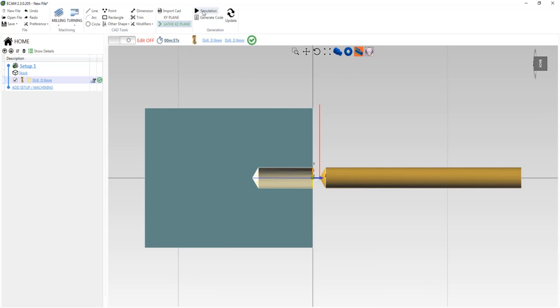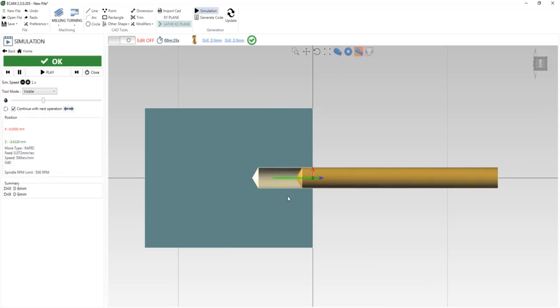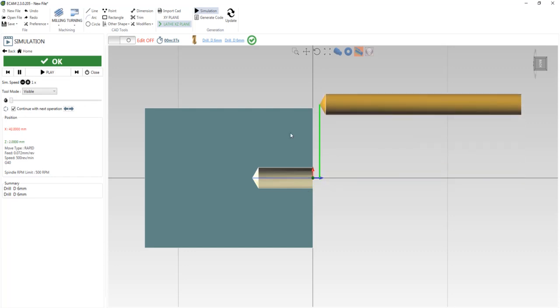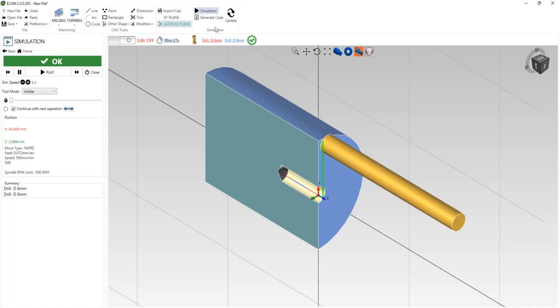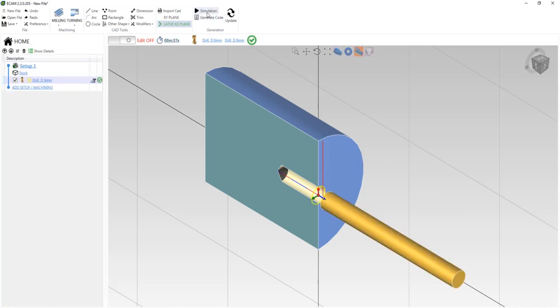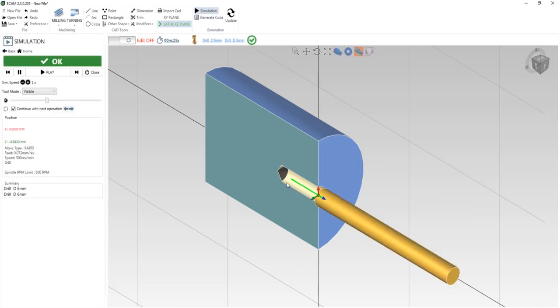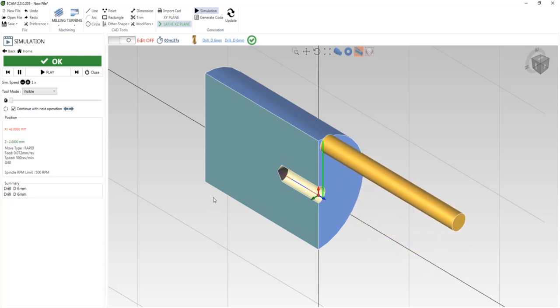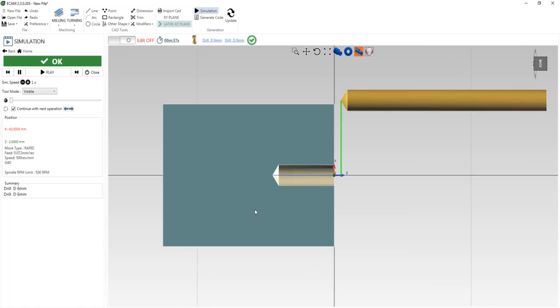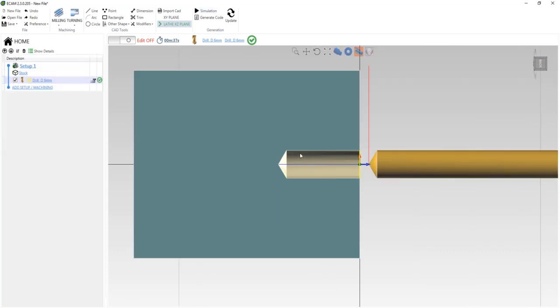Now I will click on simulation. So you will see the cutout is here. Now in 3D, OK, and again simulation, you will see the drilling is here. Now in 2D view, OK, you will see this is the normal drilling.